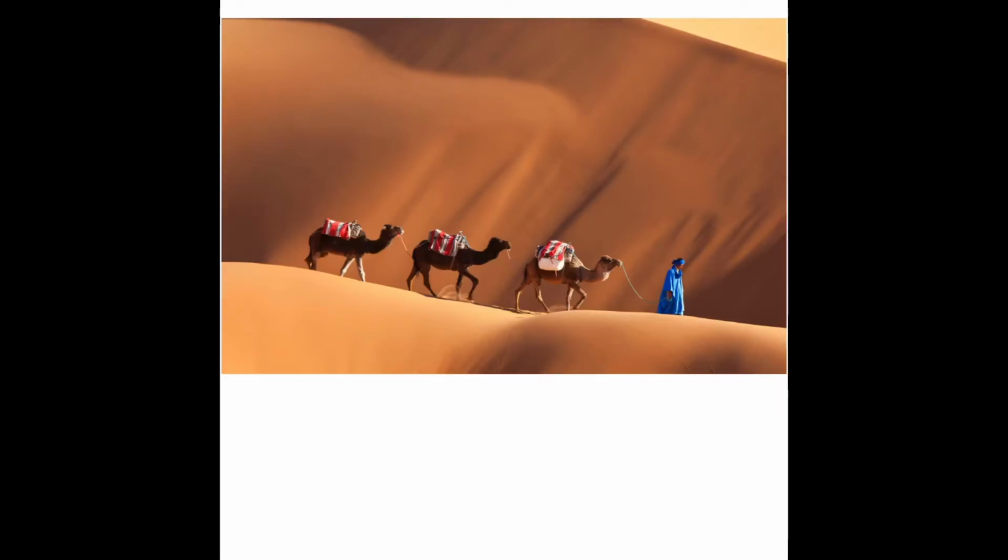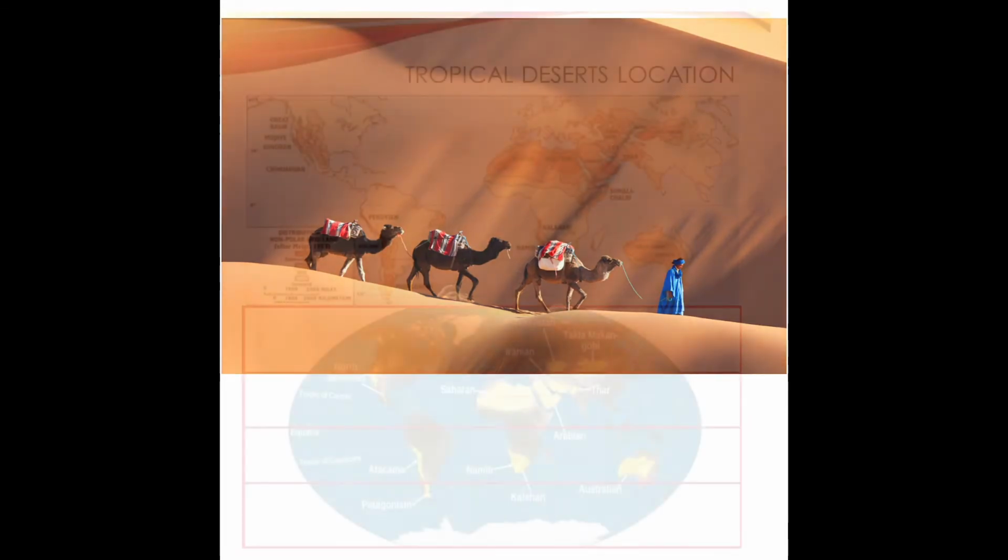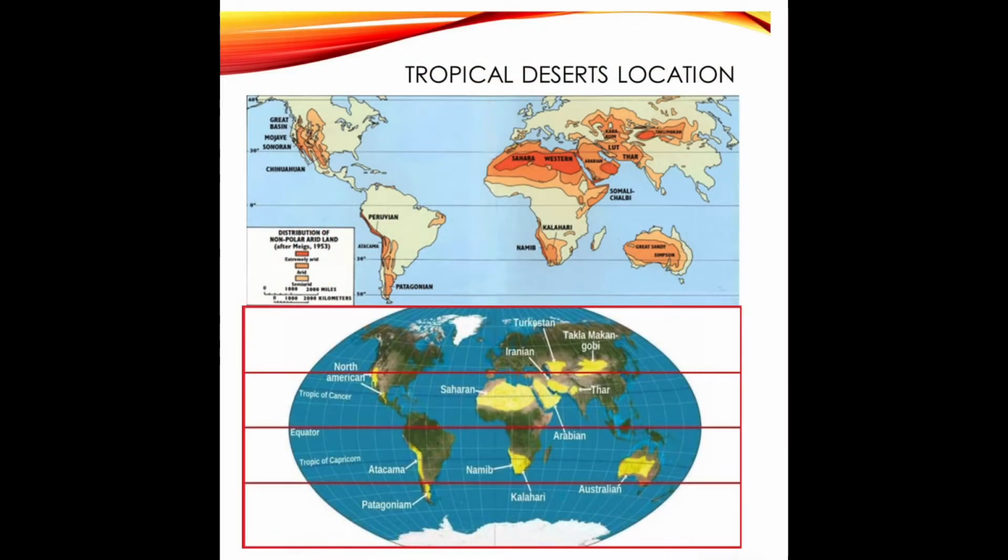Let's continue with natural regions of the world, part 2. What is the extent of these deserts? All the deserts in the world are located between 15° north to 30° north and south of the equator, and they are also known by the name tropical deserts because they lie in the tropical zone. Most of the deserts, children, from the world map you can see, are located on the western margins of the continents.